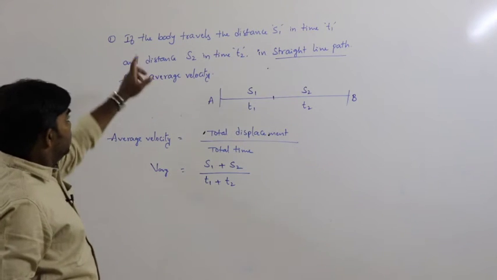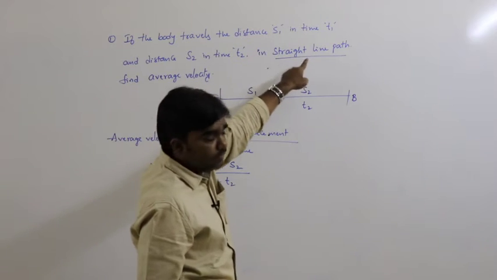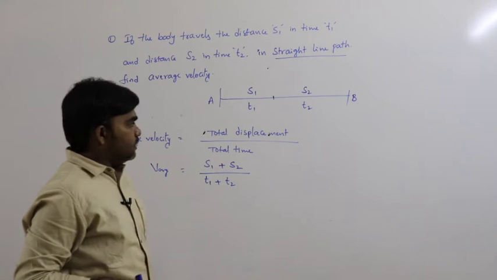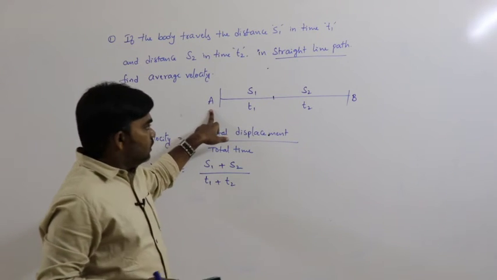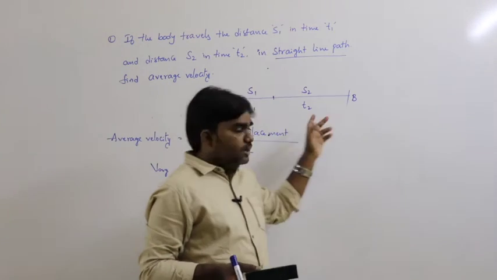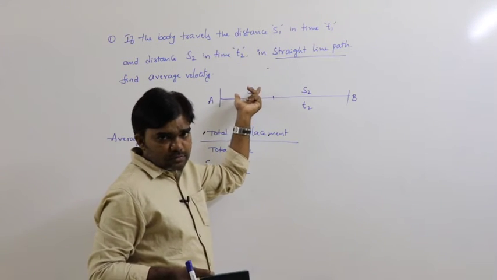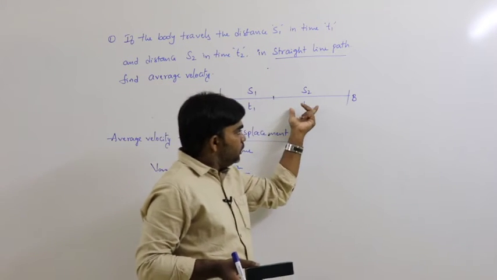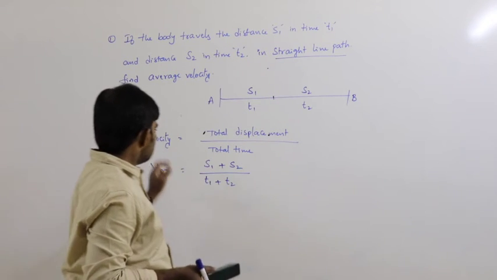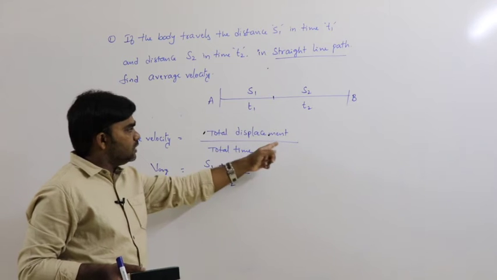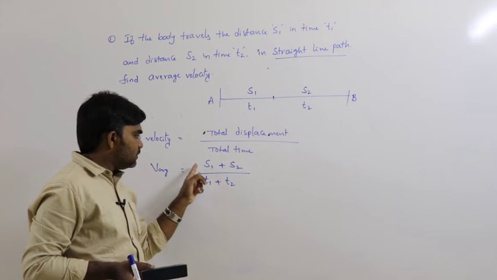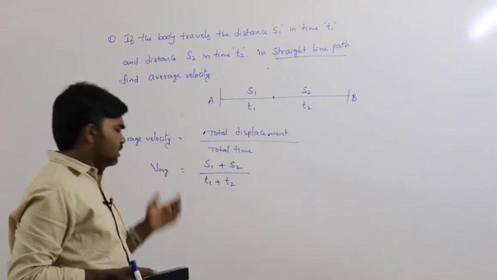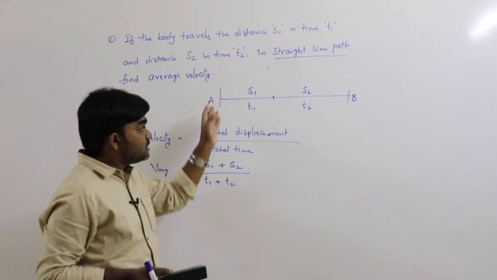So this is the question. If a body travels the distance S1 in time t1 and the distance S2 in time t2 in a straight line path, find the average velocity. This is the concept. Let us say the distance between A and B. The first part is S1, and it takes time t1 to travel S1, and time t2 to travel S2. Now average velocity is nothing but total displacement by total time. Total displacement is S1 plus S2, by t1 plus t2. So this is the average velocity, or the average speed also, because it is a straight line path.